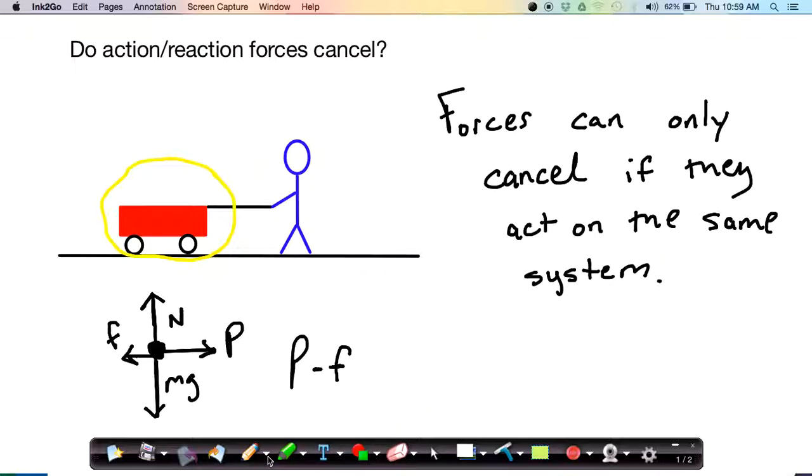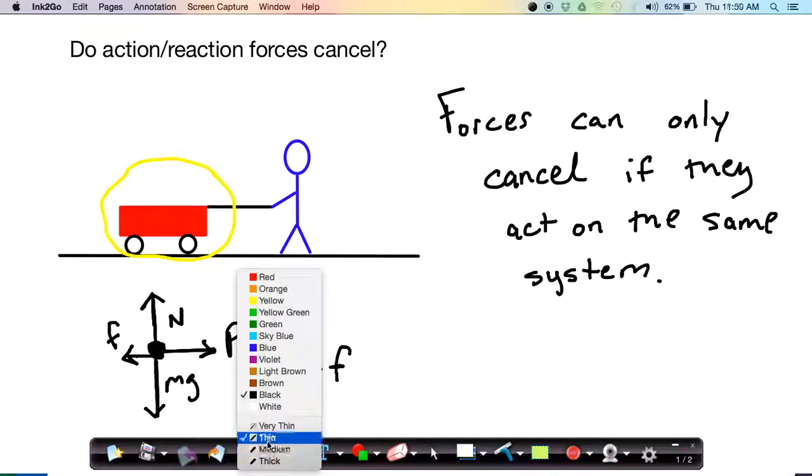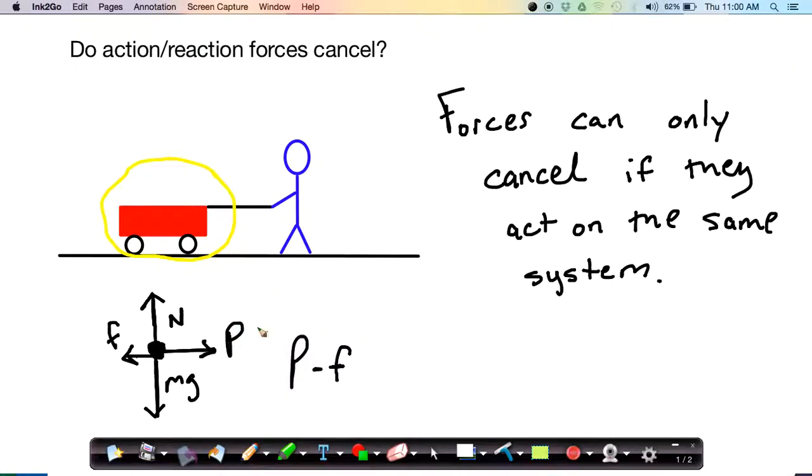The person pulls on the wagon. So let's do this in a different color. Let's use green. And I'm going to draw the force on our diagram this time. So we've got a force from the person on the wagon. So you might wonder, is the frictional force then the reaction force for that action force? And the answer would be no.